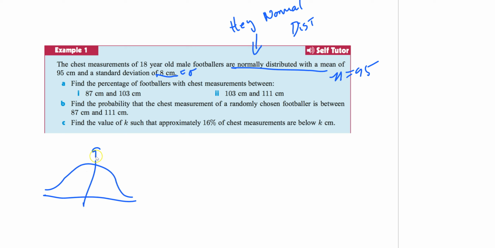This is 95. Standard deviation is 8. So I could go 8 in each direction. But again, from what we're going to do, that's actually too much work. Why can't we understand this concept? Okay, 5% of football chest measurements between 87 and 103.